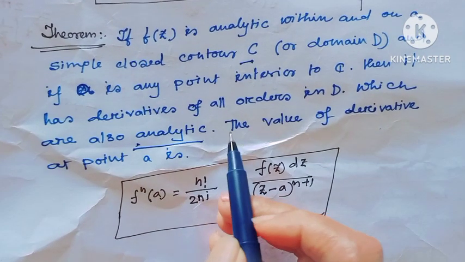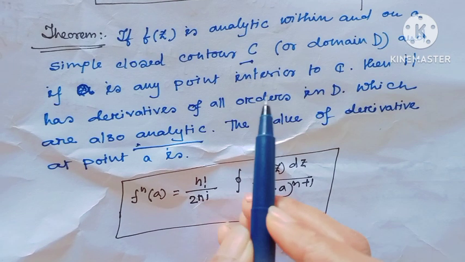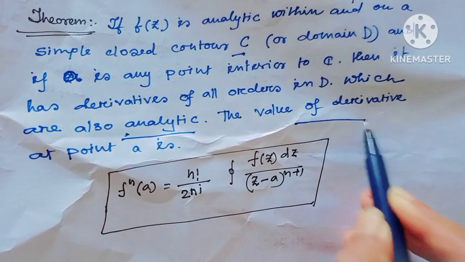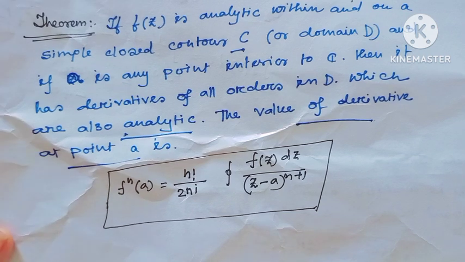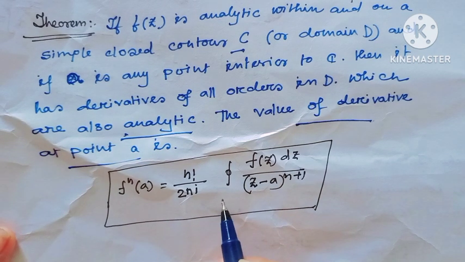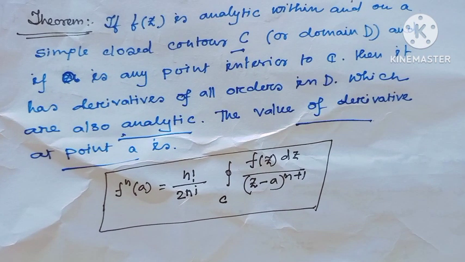That means all derivatives are also analytic, and a is the point which is interior of this contour. Then the value of the derivative at the point a is f to the n of a equal to n factorial over 2 pi i, integration of f(z) dz over z minus a to the power n plus 1.